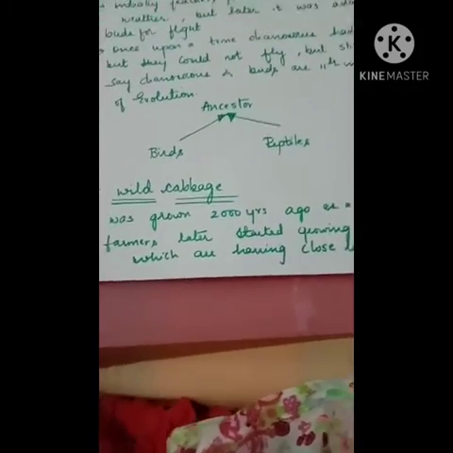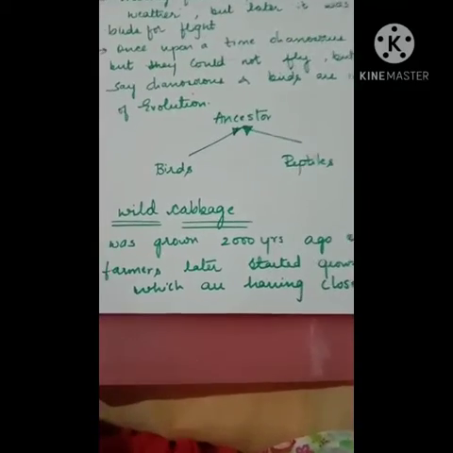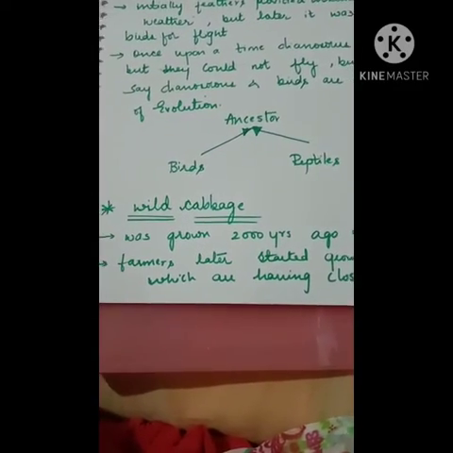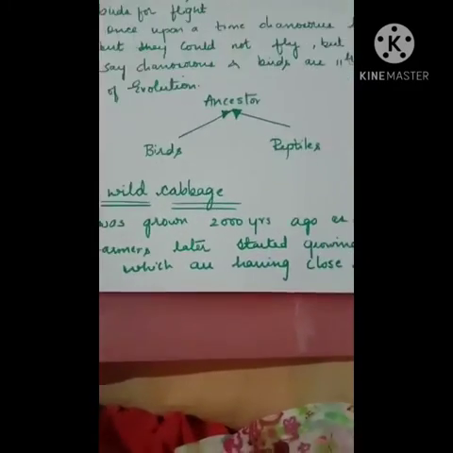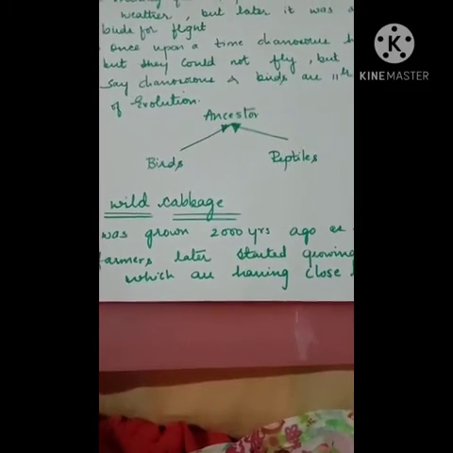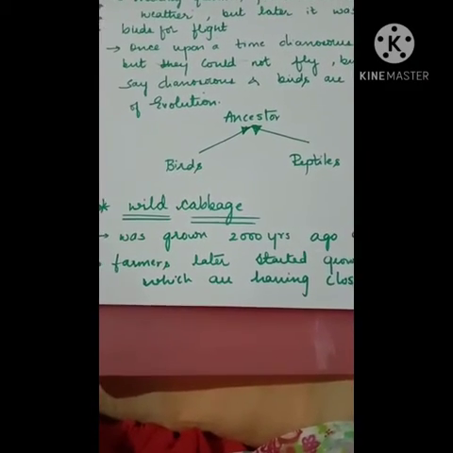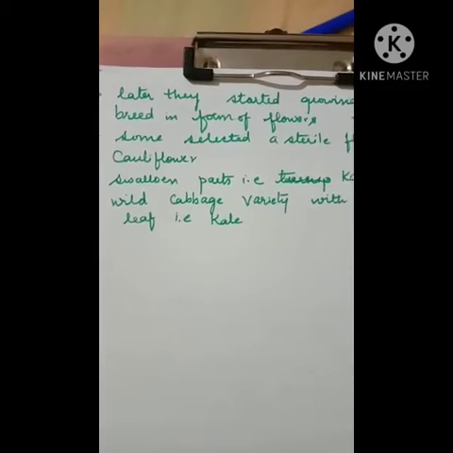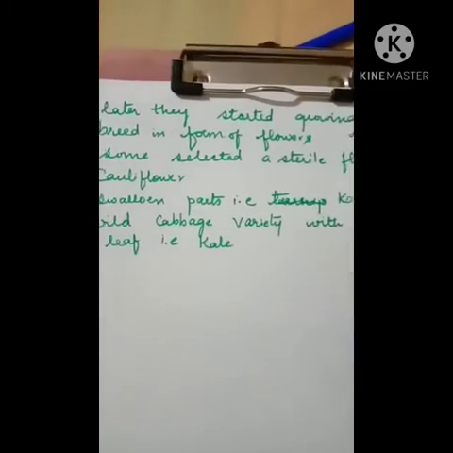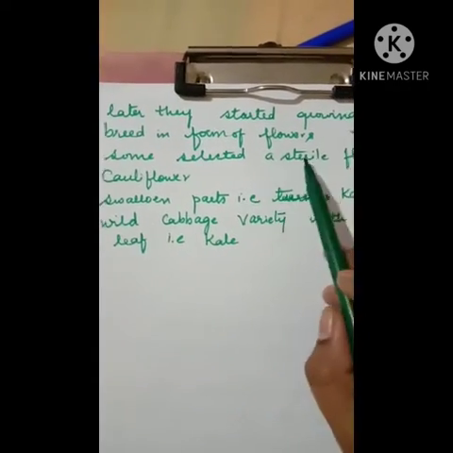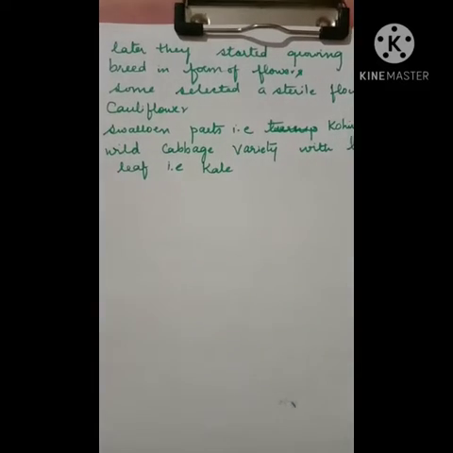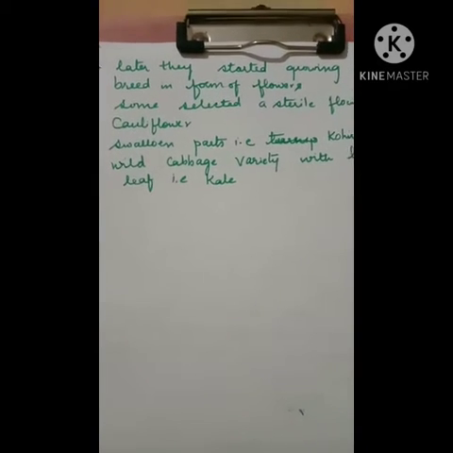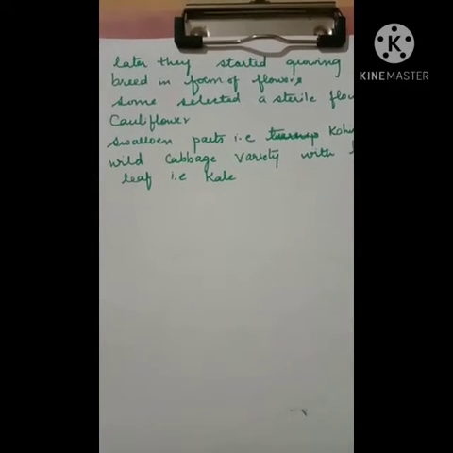Each leaf is very close to the others, right? Later they started growing red cabbage, which is different in color, showing red color. Later they started growing cabbage bred in the form of flowers, which is very famously known nowadays, that is broccoli. So that is the evolution of cabbage.